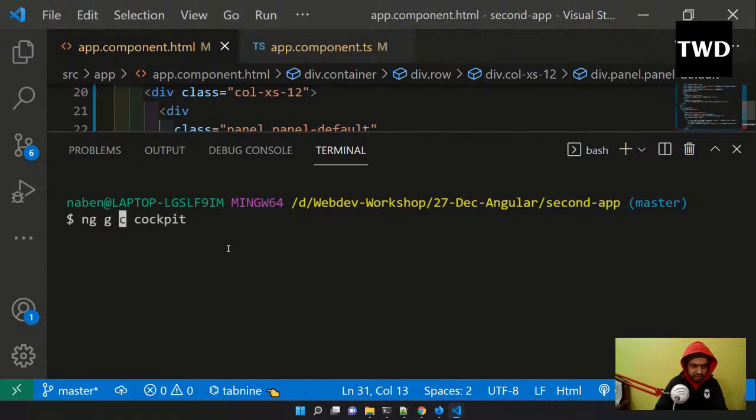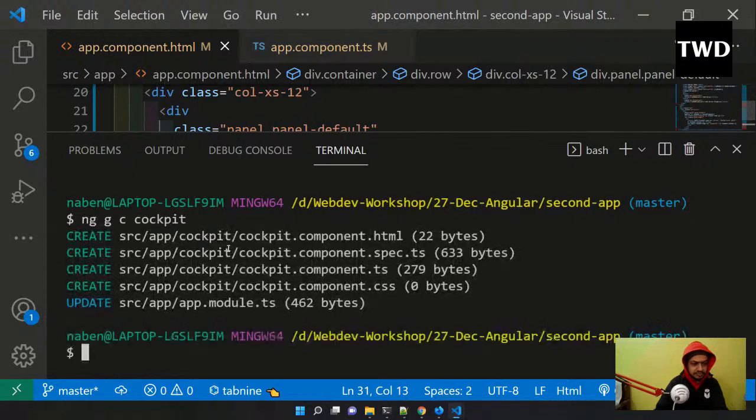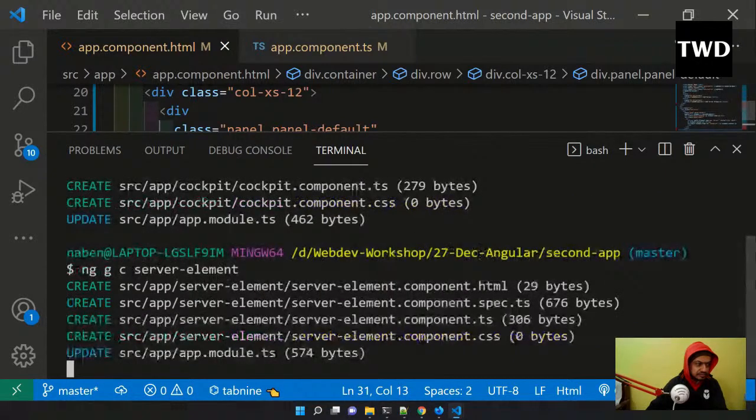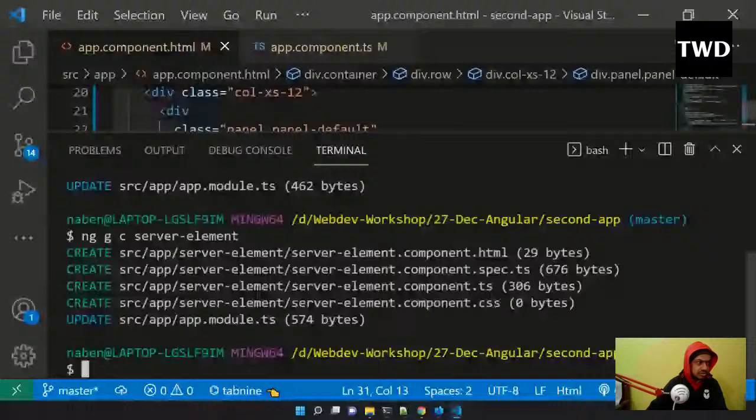Again, I have to come to this, ng g c, and it is done. ng g c server-element like this. So these two things are done.